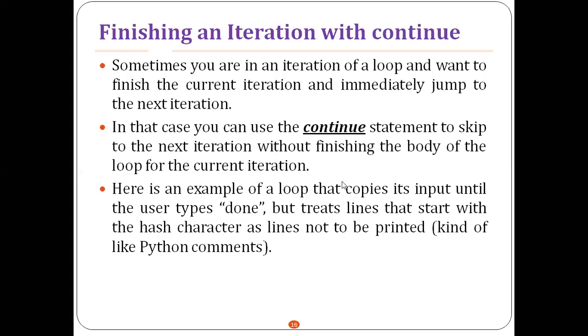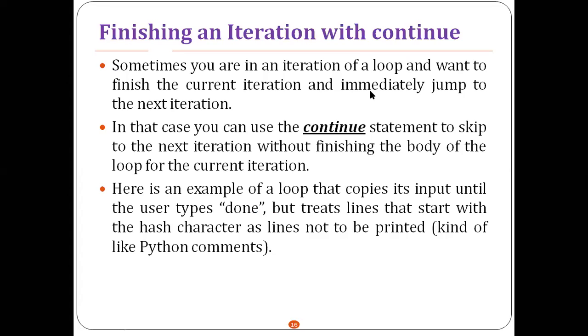Sometimes you can skip some of the executable instructions and proceed with the other instructions. In that case, you can use another keyword called continue, which will skip the remaining instructions and continue with the next iteration, right?